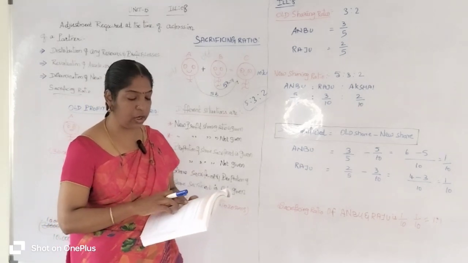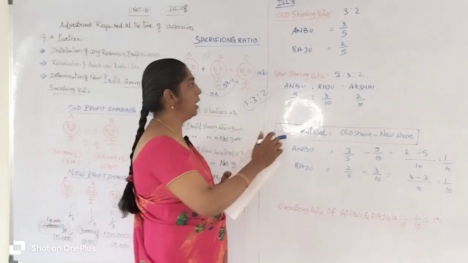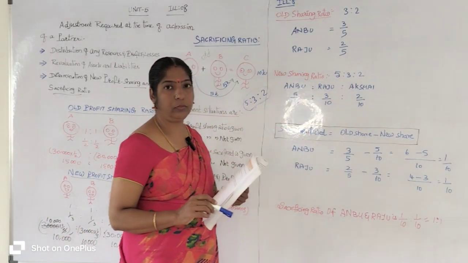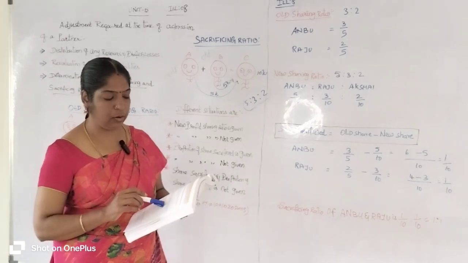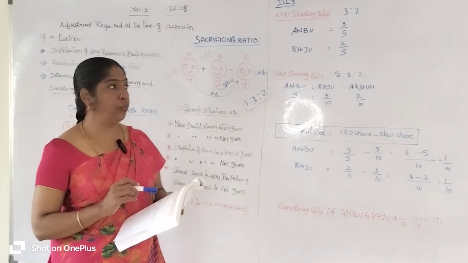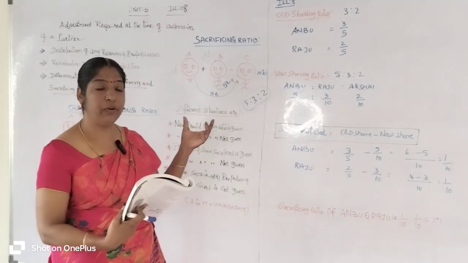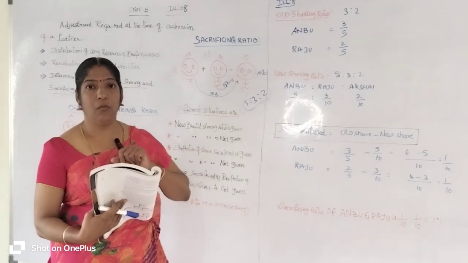The new profit sharing ratio is given: Anbu, Raju and Akshay in the ratio of 5:3:2. And what they ask us to calculate is the sacrificing ratio. So to find out the sacrificing ratio when the new profit sharing ratio is given, what is the formula?